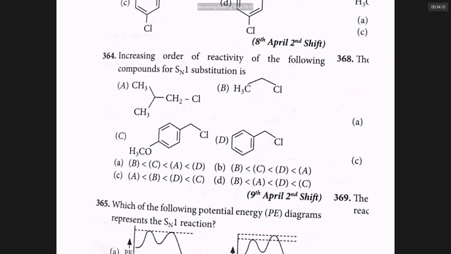Sir, SN1 reaction is not likely for B because B is a primary alkyl halide. So B is definitely less. The A is also a primary alkyl halide. So B is less than A. A is less than D. D is less than C. Why is C most preferred, sir? C is most preferred because the benzyl carbocation is stable and further stabilized by the para position methoxy.